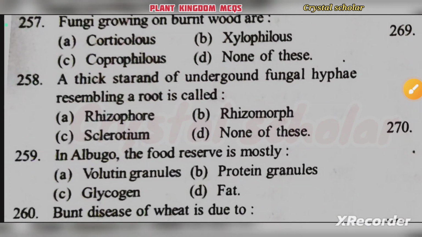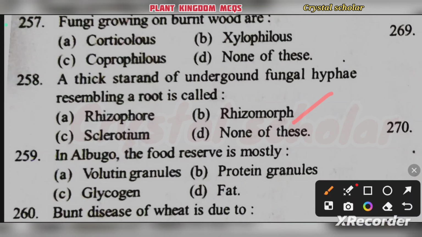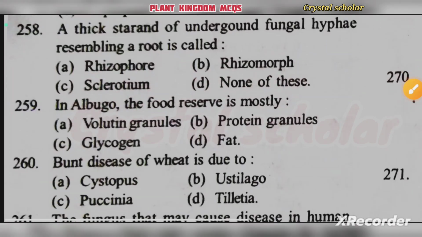Then, a thick strand of underground fungal hyphae resembling a root is called rhizophore, rhizomorph, sclerotium, none of this. A thick strand of underground fungal hyphae resembling a root is called as rhizomorph. Option B.